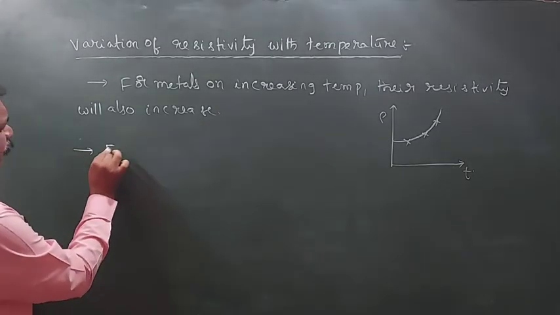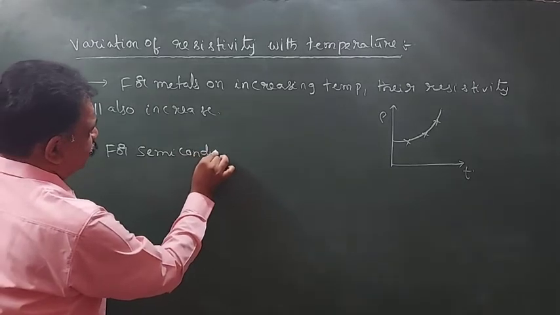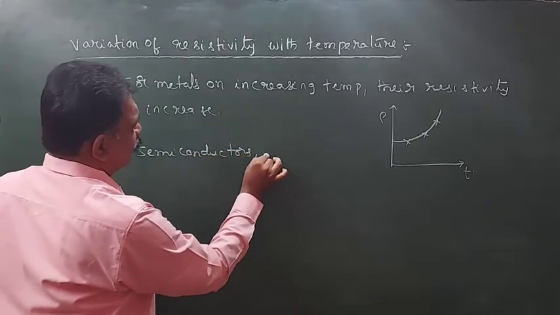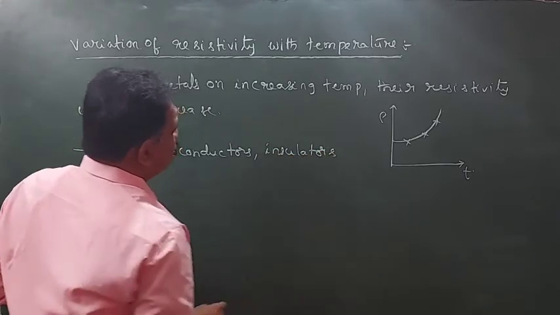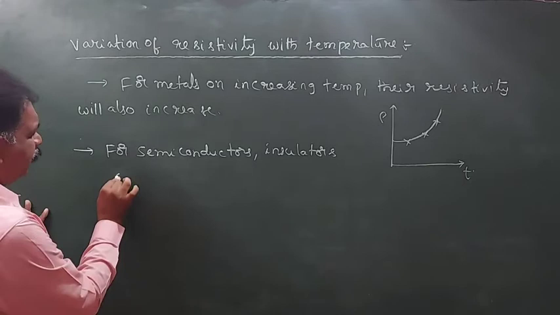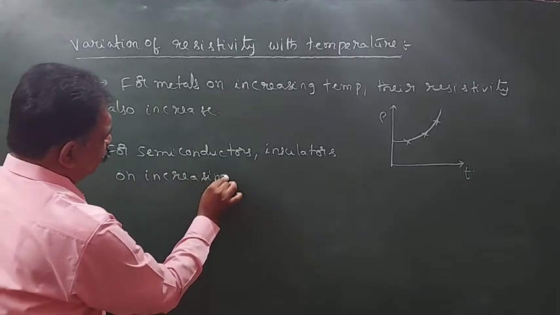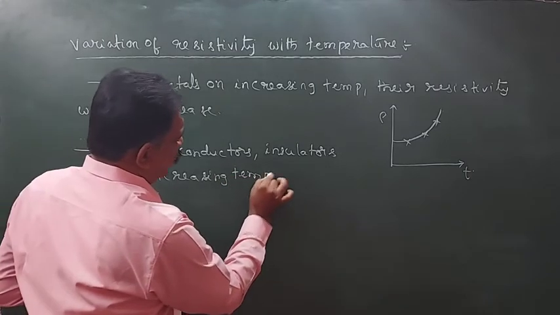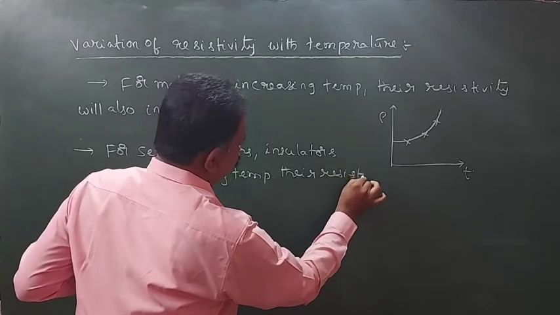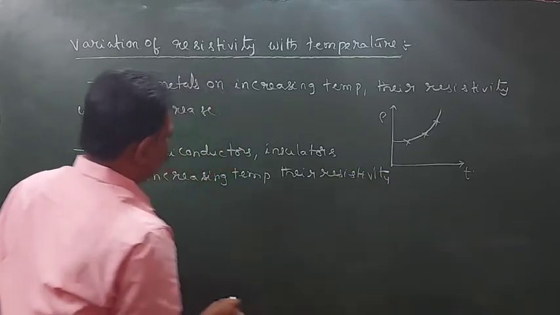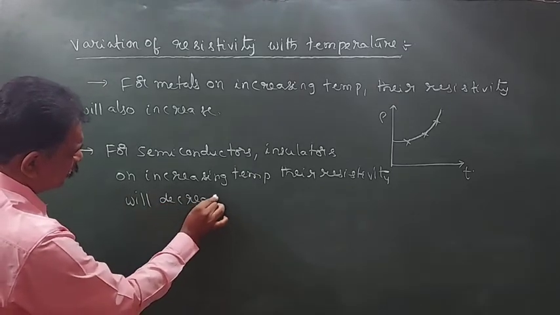Next, for semiconductors and insulators, on increasing temperature, their resistivity will decrease.